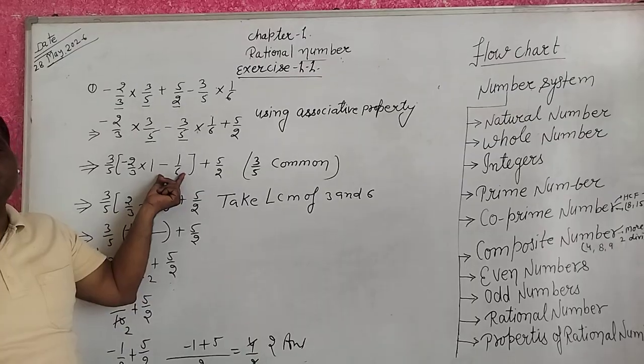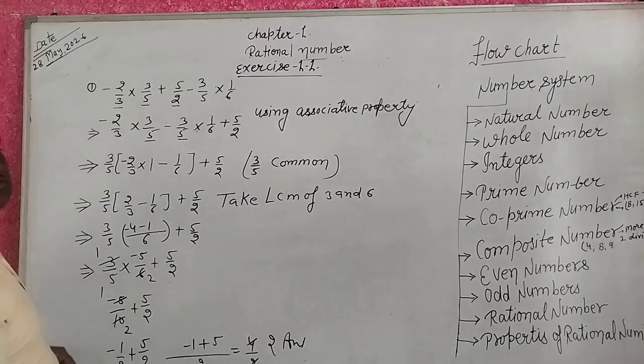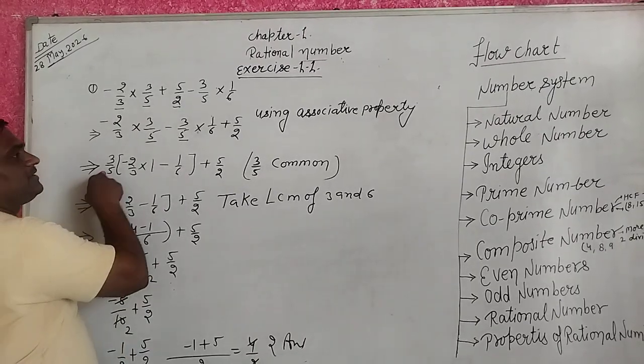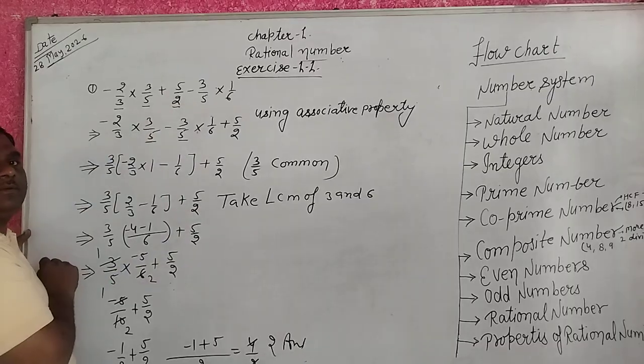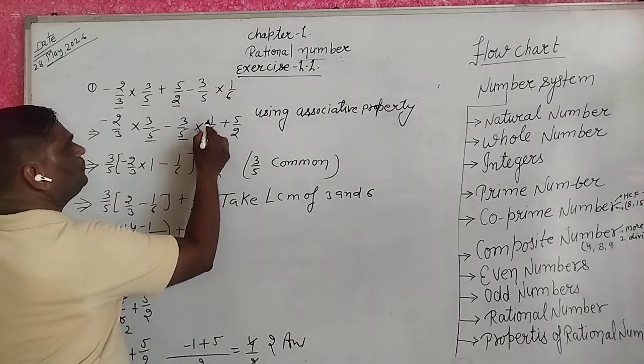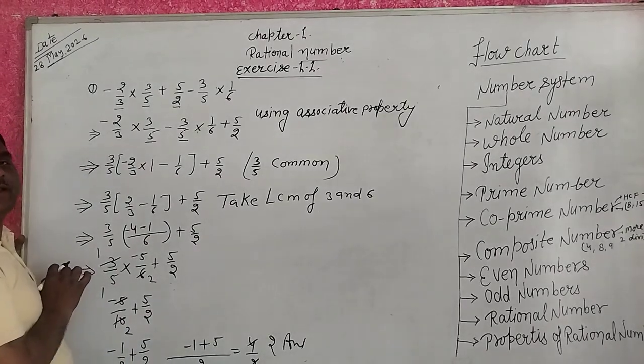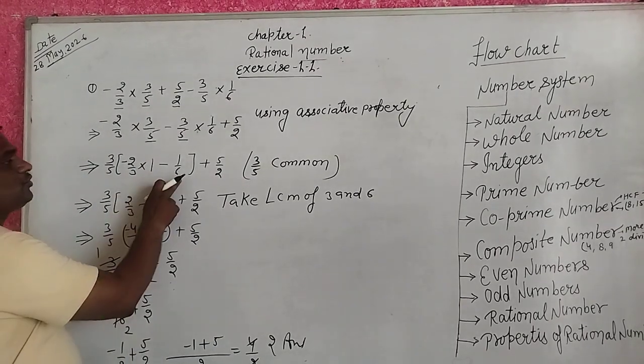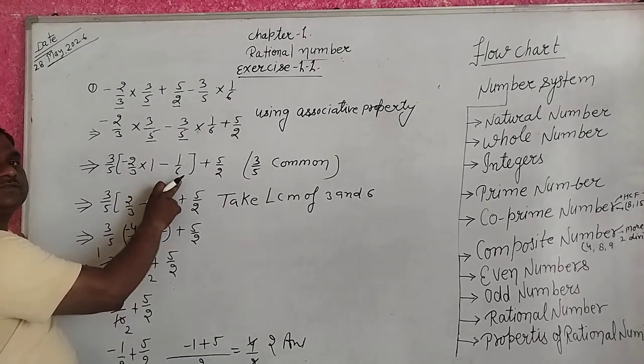How do we find minus 1 upon 6 here? We explain: 3 upon 5, 3 upon 5, minus 1 remains. Minus 1 into 1 upon 6 equals minus 1 upon 6. So we get minus 1 upon 6 here.